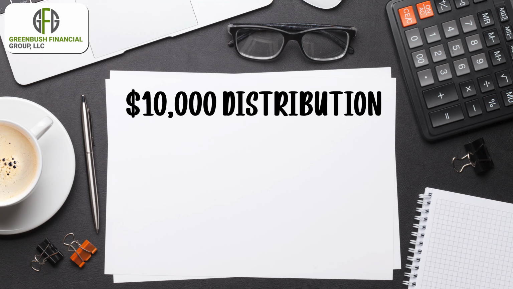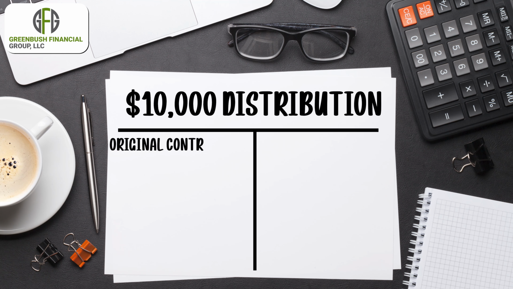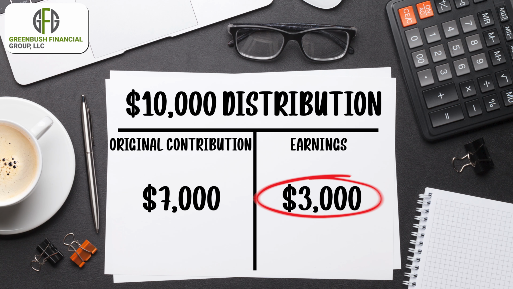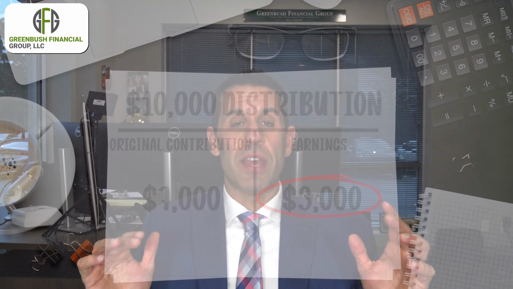So the way this works is if you do, let's say, a $10,000 distribution from a 529 account and apply it towards a student loan, part of that distribution may be your original contribution, and some of it may be earnings. So let's say $7,000 of it was your contribution and $3,000 of it were earnings. The earnings piece is the amount that counts against the tax deduction for the year. So in that example, if you applied the $10,000 towards a student loan and $3,000 was technically earnings that ended up being tax-free and penalty-free because of this loan distribution, that's more than the $2,500 student loan tax deduction. You get no tax benefit for that student loan interest deduction.